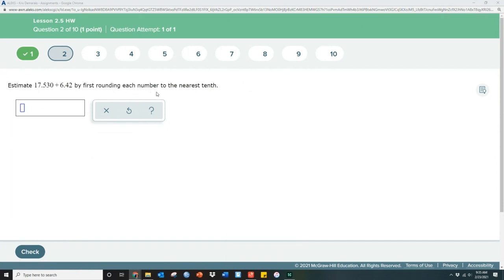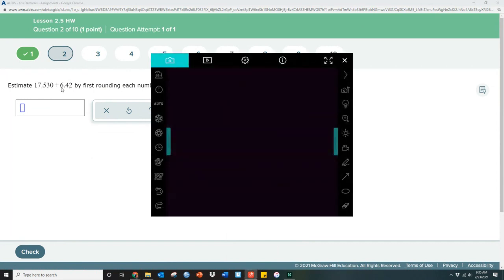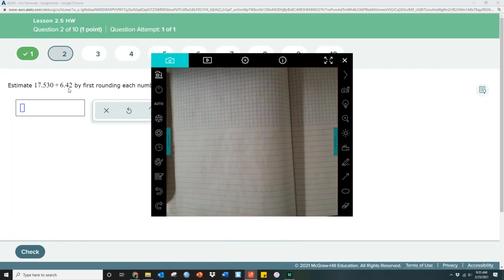Now it says first round, alternative is 10. Again, this would be 17.5, and this would be 6.4. So we're adding 6 to 16, and then basically adding 5 to 4.